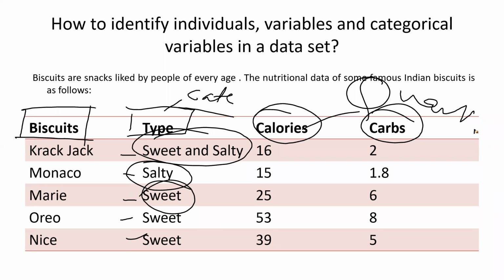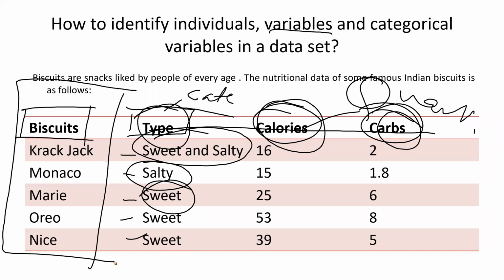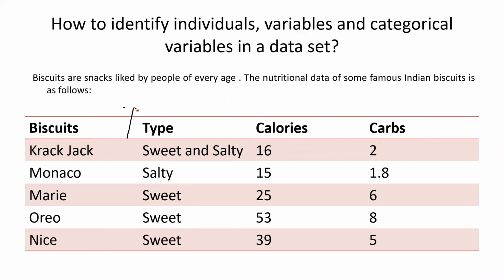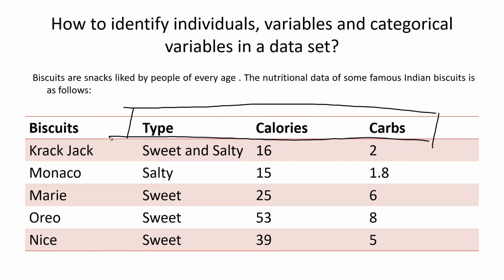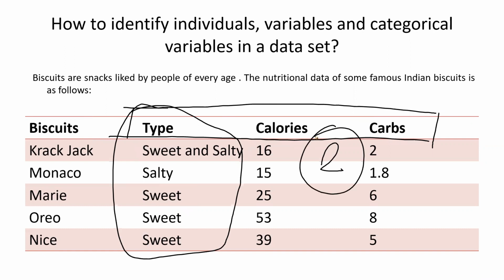So now if someone asks what variables there are, how many variables there are, I can say I have three variables. One is type, second is calories, third is carbs, because the biscuits are individuals. I cannot say this is a variable because I'm talking about this. So I have three variables: type, calories and carbs. Now which one is a categorical variable? Type is a categorical variable. How many quantitative variables do I have? I have two quantitative variables: calories and carbs, right?